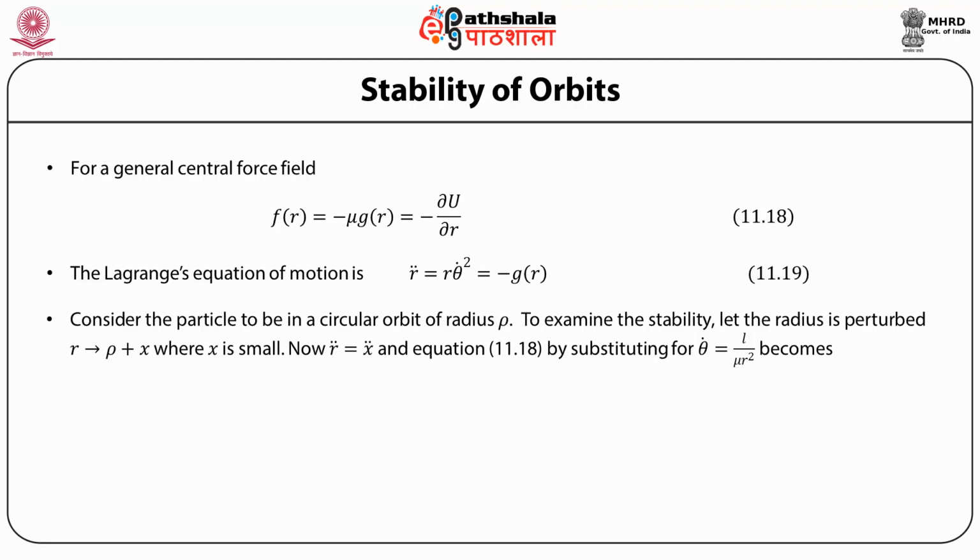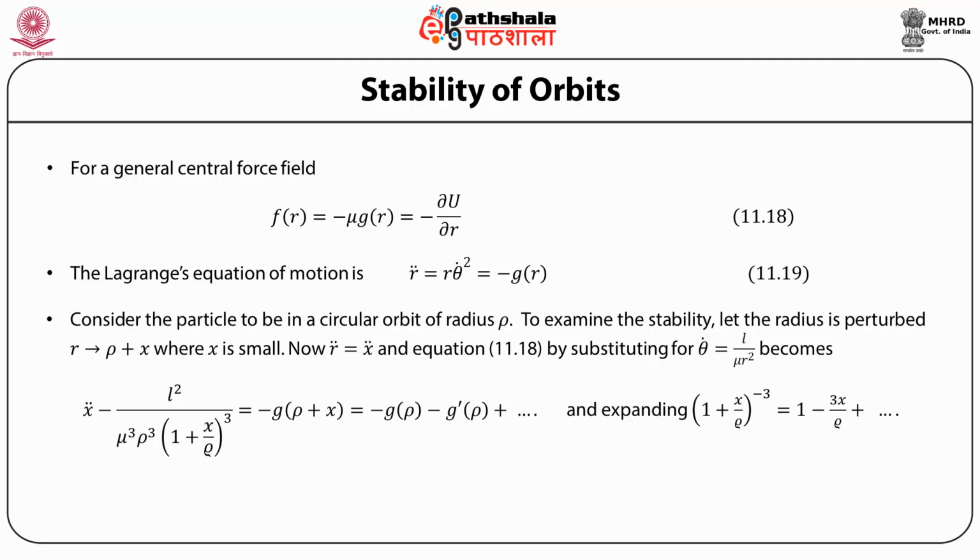Now the second derivative of r is obviously equal to the second derivative of x because rho is constant, and from the equation, substituting for r double dot, we get theta dot is equal to L by mu r squared. We substitute this in the expression above, so we get x double dot minus L squared by mu squared rho cubed into (1 plus x by rho) to the power minus 3 is equal to minus g, this function g, which is a general central field, evaluated at the point rho plus x.